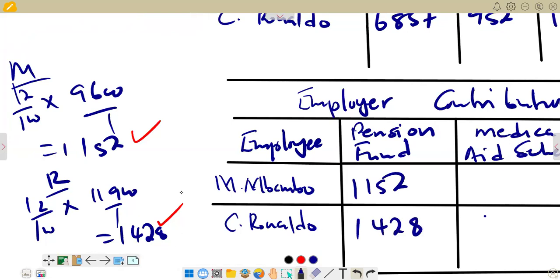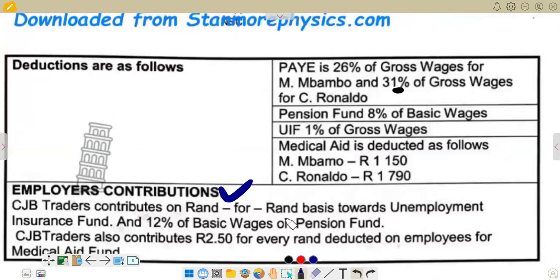Then we go again to check in terms of medical aid. They are saying CJB traders also contributes R2.50 for every rand deducted on the employee for the medical fund. So what does it mean? It means the medical fund for the employee, we are going to multiply by 2.50. We are just taking the figures that we have for the employee and multiplying them.